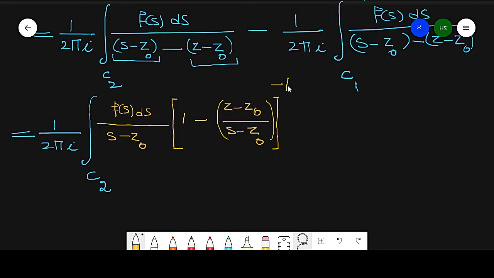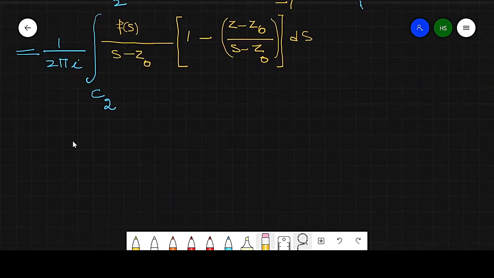I will take ds outside, because this series involves the ds. So let me repeat why I am taking S minus Z naught outside. Now just check that again.